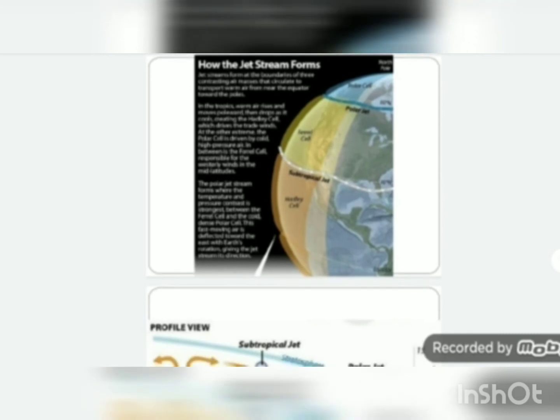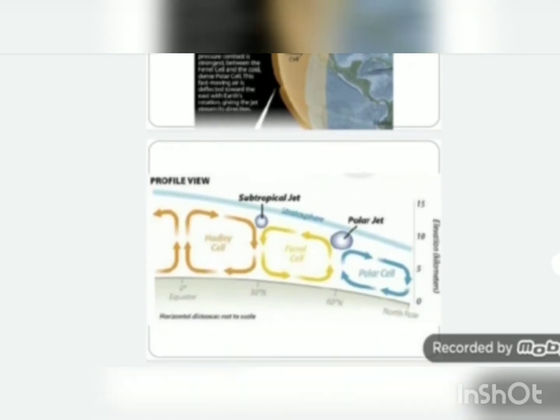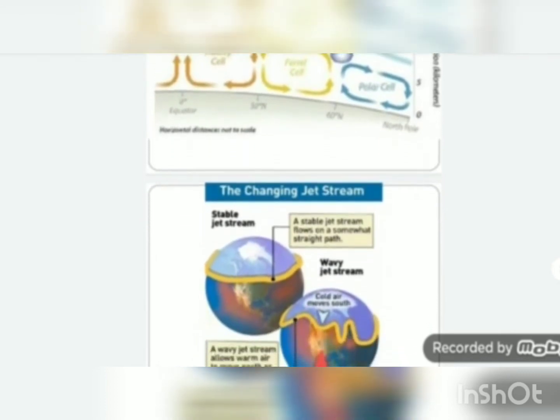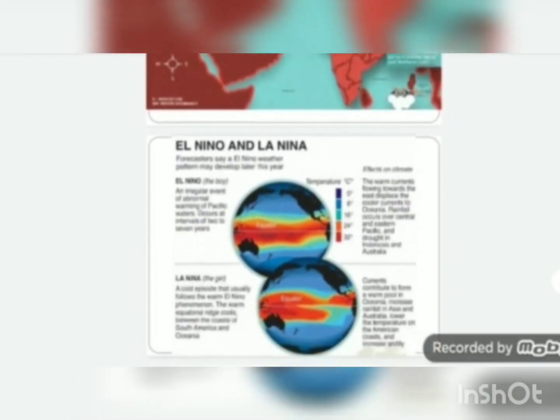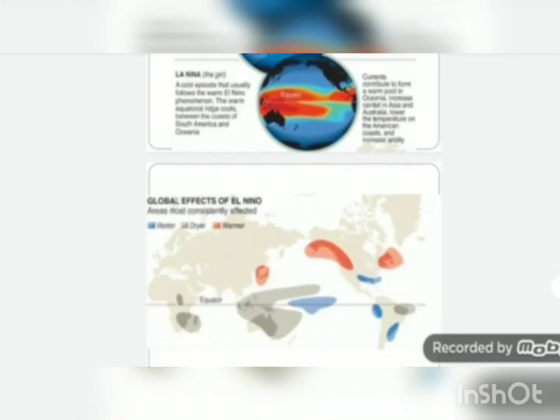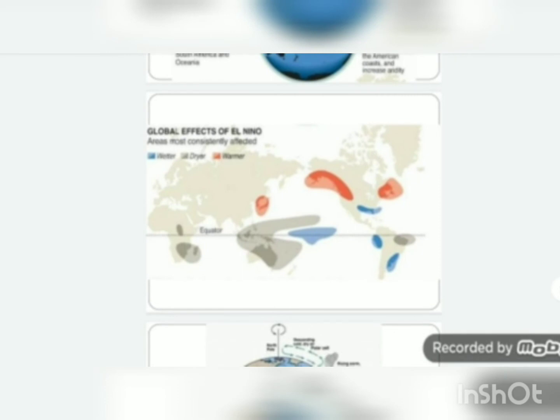Moving on, the other pictures of jet streams, where there is a 30-degree difference between their latitudes. Then El Nino and La Nina are exactly opposite, because they are seen in opposite temperatures and with opposite effects.